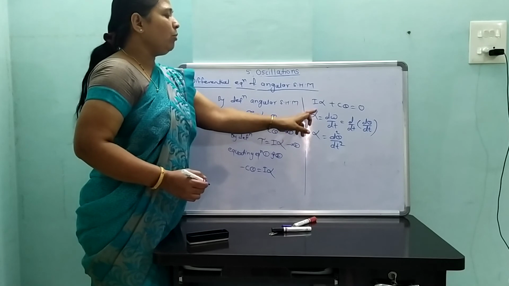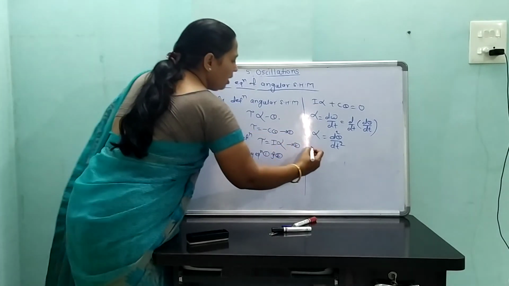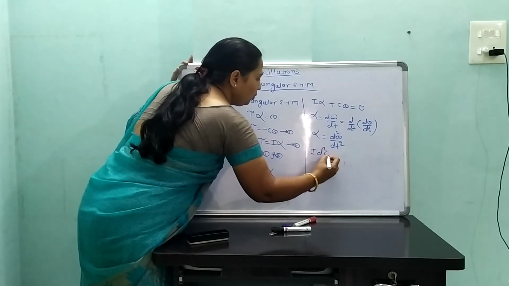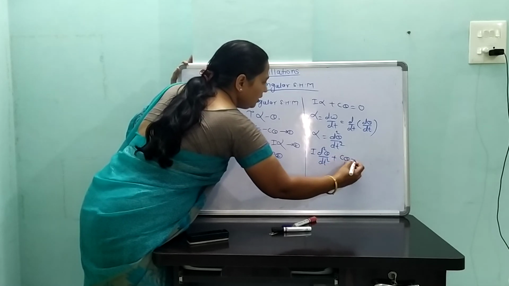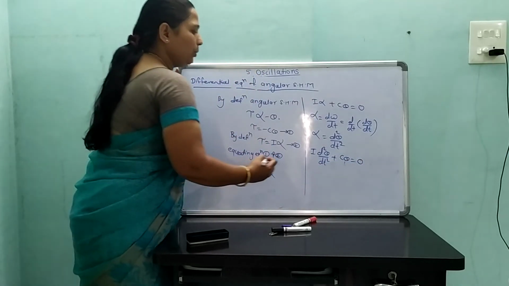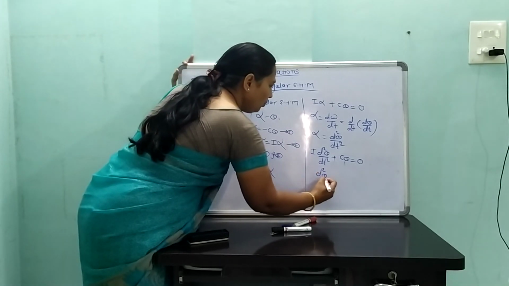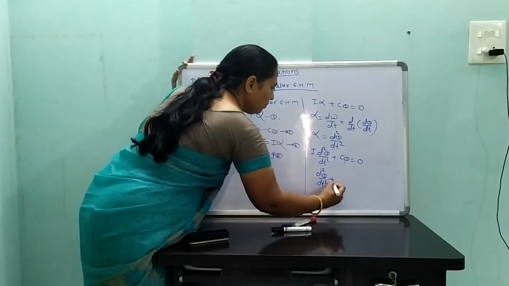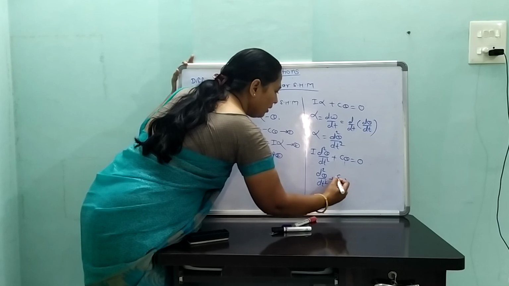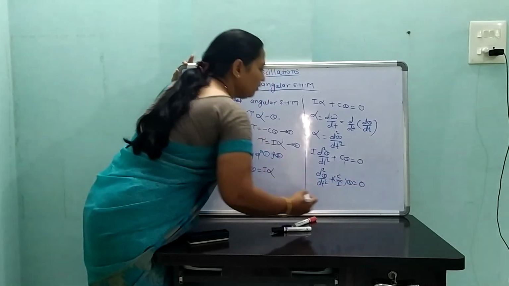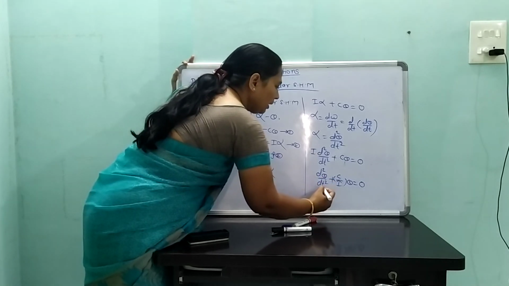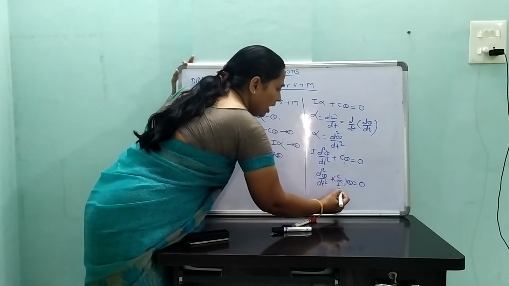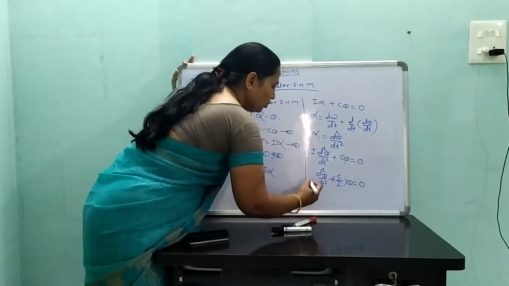Then substitute the value of alpha in that equation. Therefore, I d²θ/dt² plus c theta is equal to 0. Therefore, d²θ/dt² plus c/I into theta is equal to 0.